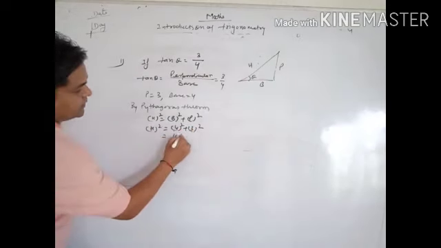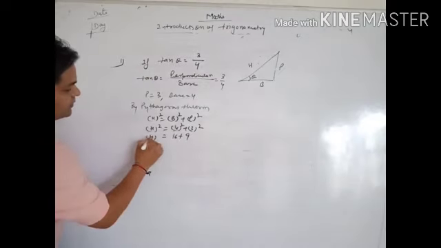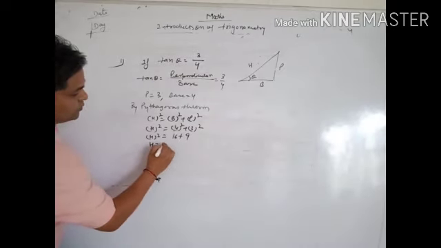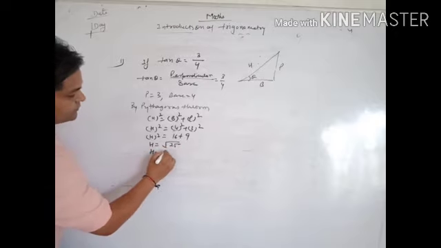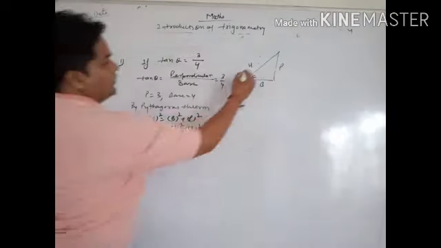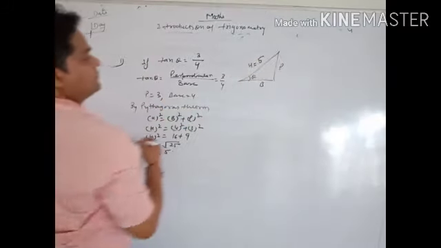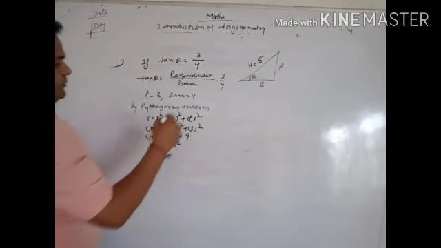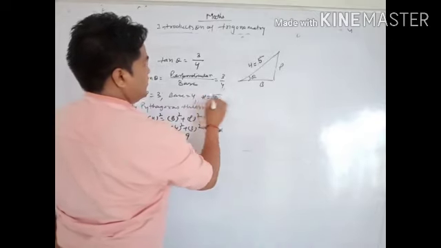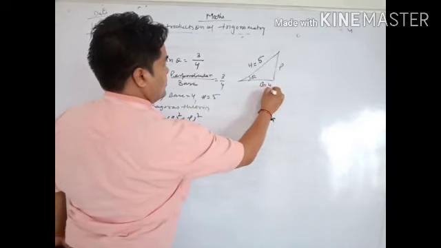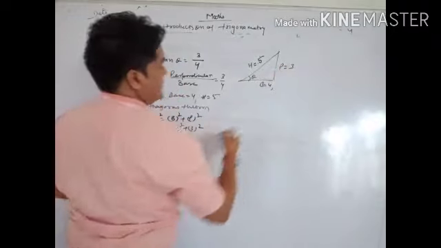Now 4 4 is 16 plus 9, h square equals 25, and h equal to root 25, and we know that it is 5. So we will find out h equal to 5. Here h equal to 5, base equal to 4 and perpendicular equal to 3.